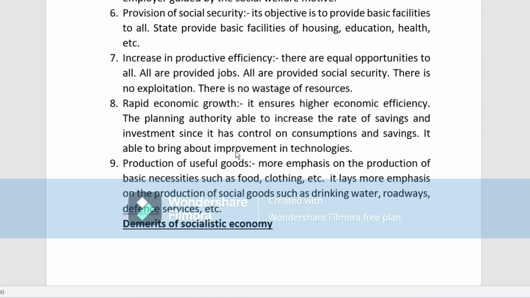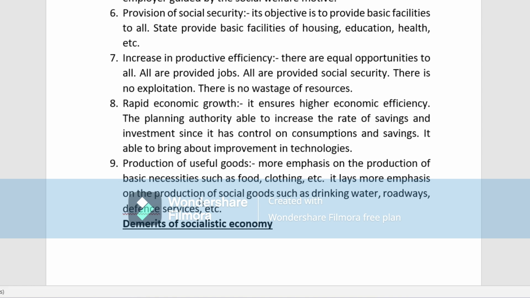Then it is able to bring about improvement in technology. So it will be able to bring improvement in the technologies. Next is production of useful goods. Here, more emphasis is given to the production of basic necessities like food, clothing.